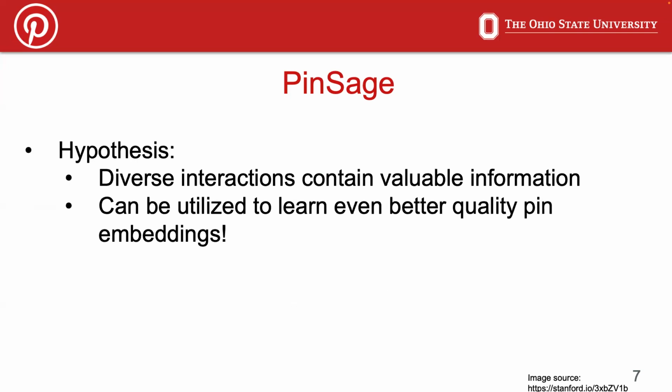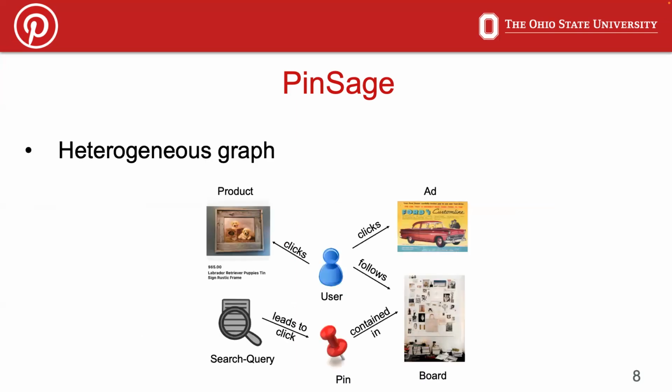In this work, we hypothesize that these diverse interactions contain valuable information and can be utilized to learn even better quality pin embeddings. To that end, we model these diverse interactions using heterogeneous graphs. Here, the diverse entities are represented through nodes of a particular node type, and diverse interactions are represented through a particular edge type.